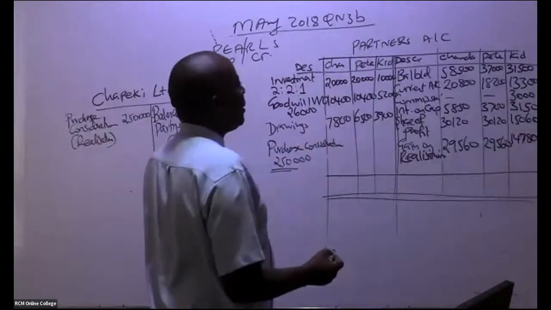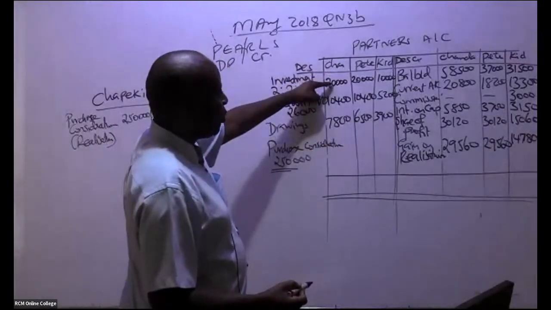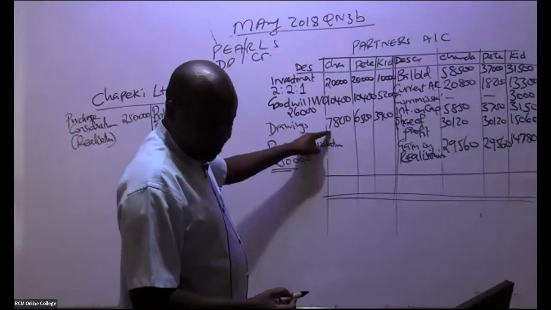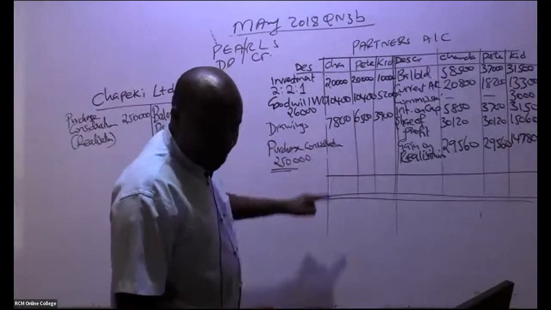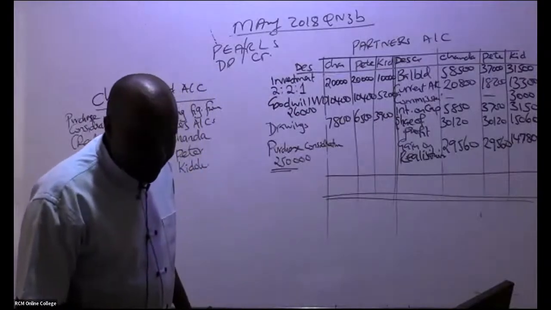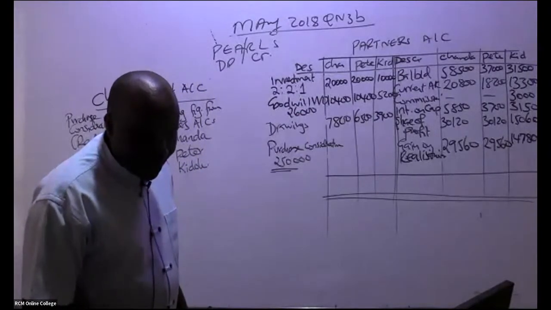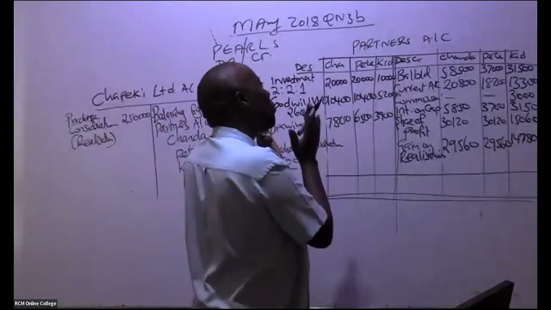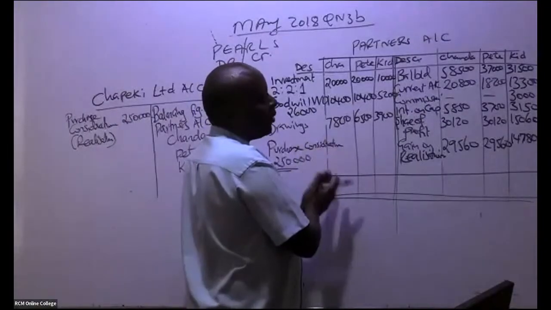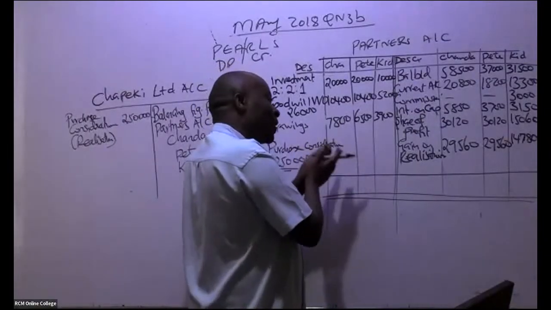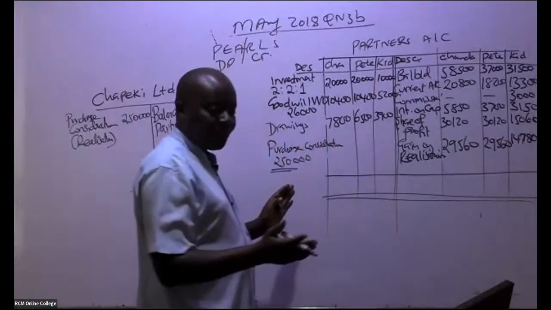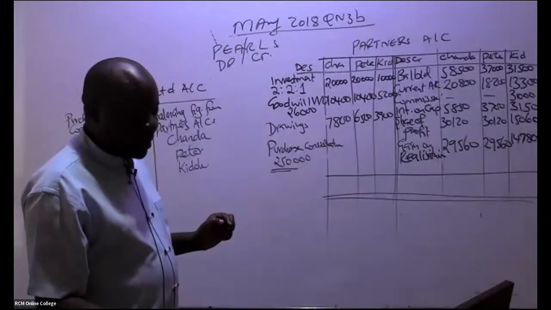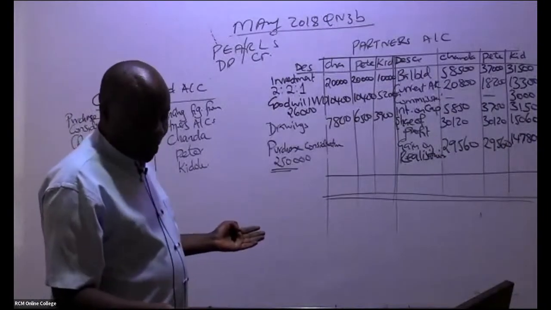So let's start with this ninja called Chanda. Are you able to add here for us 20 plus 10,400 plus 7,800? So already Sharon has given us figures. Remember, if you want to know whether you are wrong, for partnership accounts, purchase consideration must always come to the debit side. Otherwise, you are wrong. So there is a ninja who has already given me these answers. Please, you should also strive to do that.